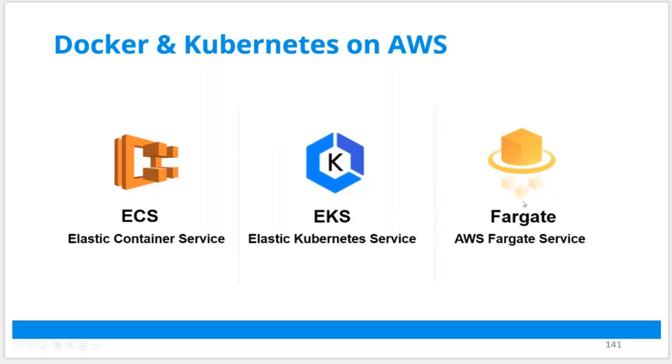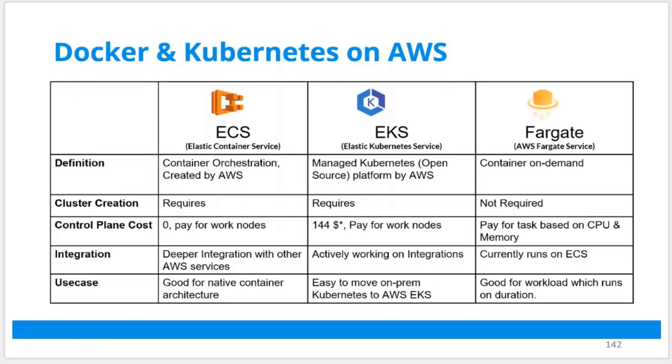And then they came up with other things like Fargate, which is a serverless implementation of ECS and EKS, which means no machine management, no node management, no operating system management. You just manage your pods. So Fargate is a serverless implementation of ECS and EKS. So these are the 3. We are going to give you a bonus of ECS, EKS, and Fargate. These 3 trainings we are going to give you additionally.